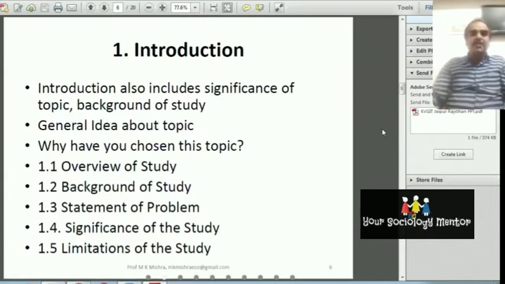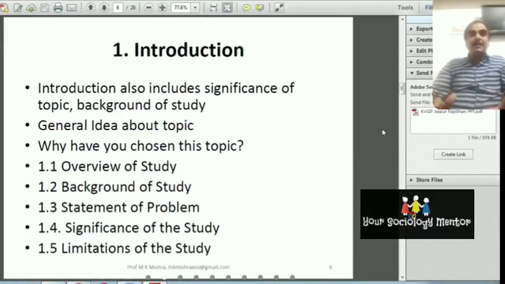Limitations of the study you can discuss also in the research methodology parts. In the other parts you can also discuss, but it is very important to discuss the limitation of your study in the introduction part. So in the limitation of a study, you will tell that we will not be able to do this work due to this and this resource problem.